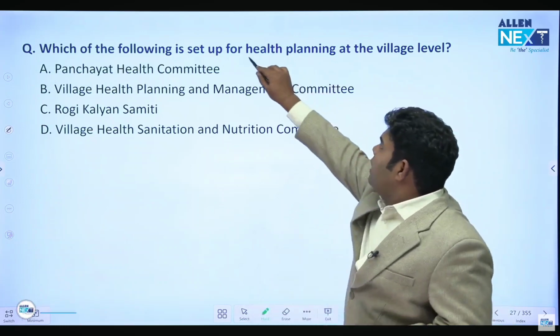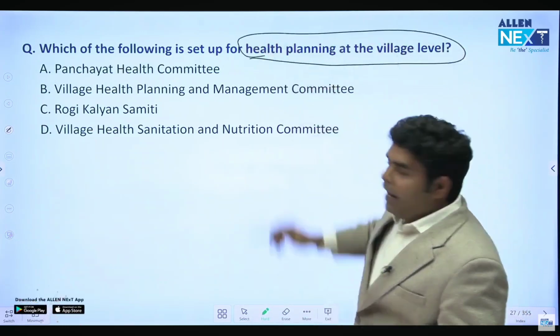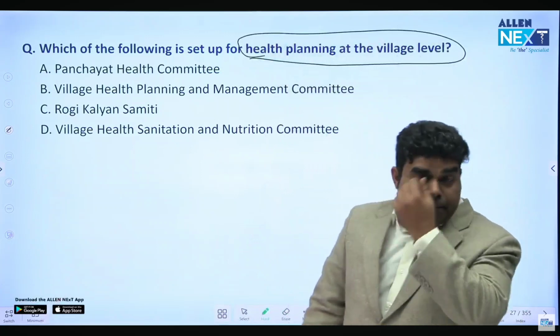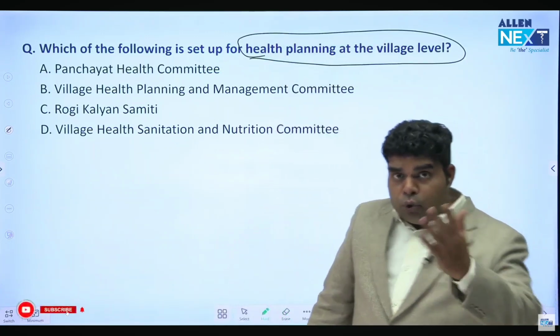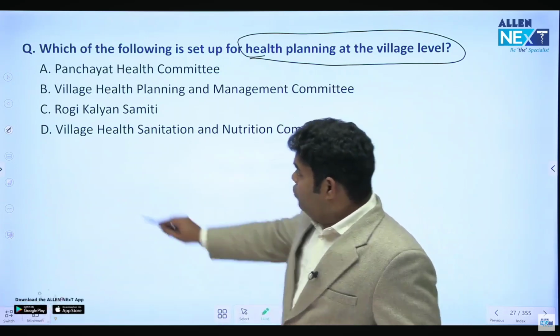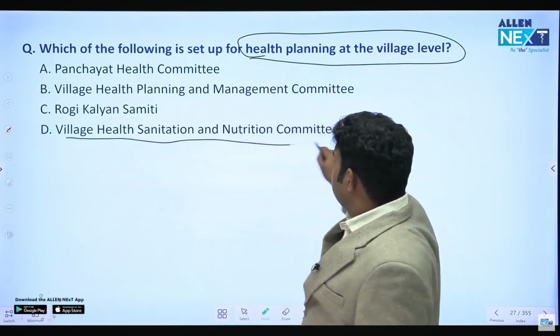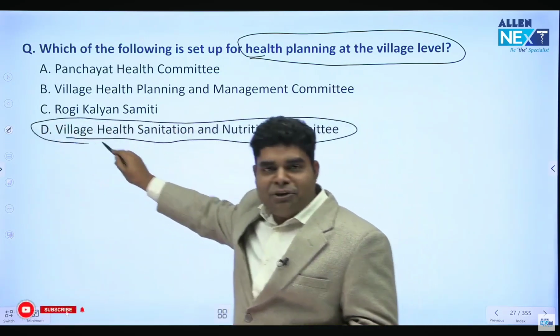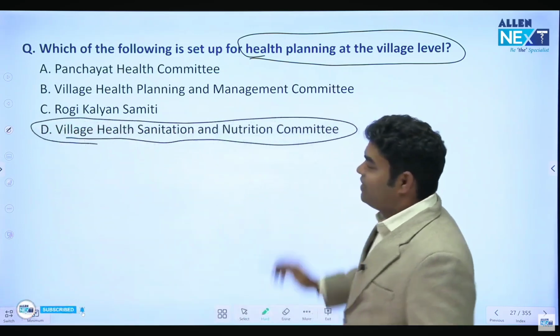Which of the following is set up for health planning at the village level? Health planning at village level. What will you do? Who does it? The answer is VHSNC, Village Health. This I should have asked from you. Village Health Sanitation Nutrition Committee.